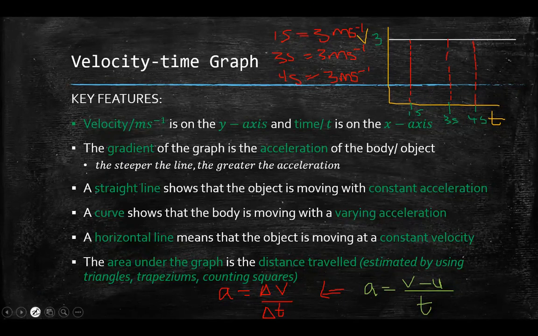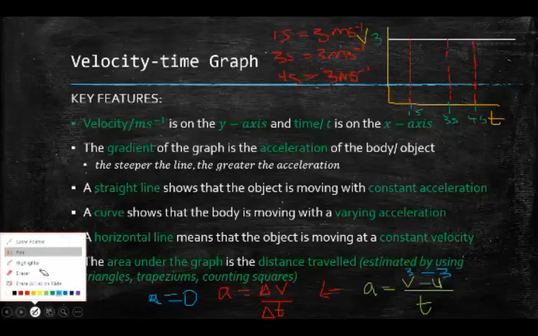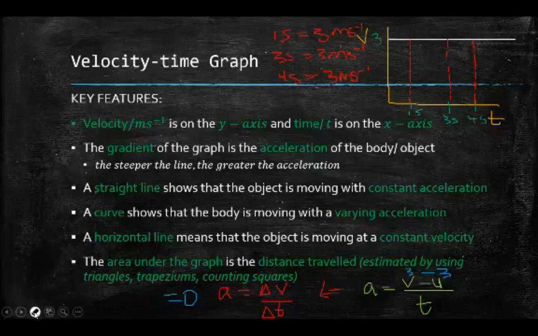And if you did not pick up on that, let's just say you substitute the values into here: 3 minus 3 is going to give you 0. 0 divided by any number would give you 0. And that's why at a constant velocity, acceleration is 0. Do you understand now? Everybody?